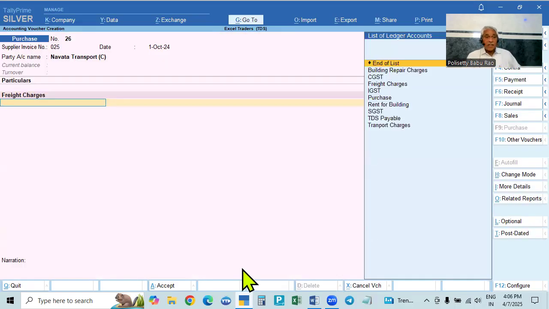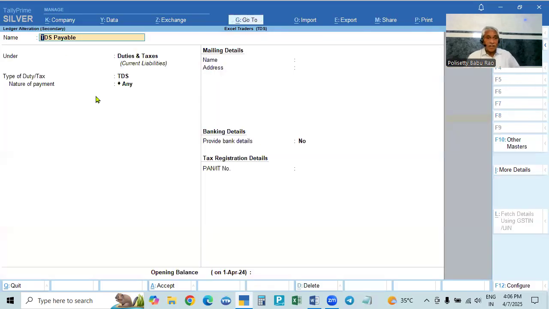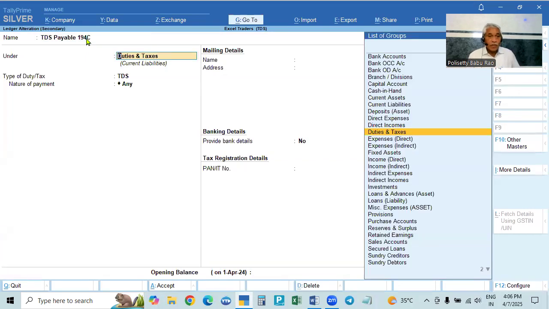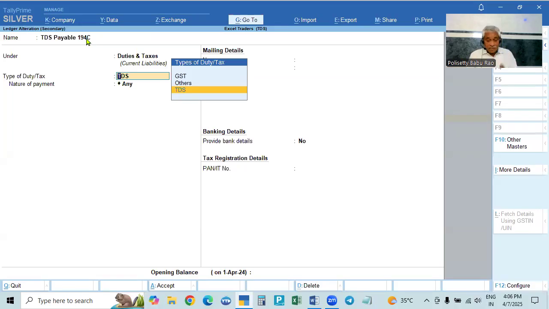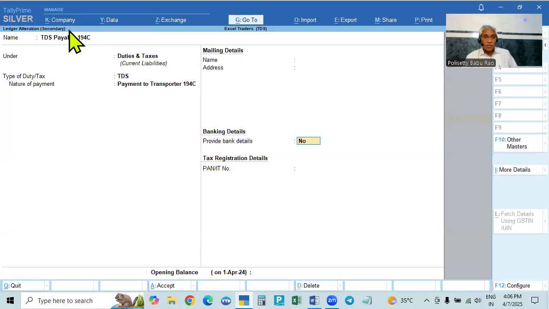In the next line, if you collect tax, you have to create the tax ledger also. We have to deduct the tax and pay it to the government. We have to create a tax payable ledger. See here, you have to create the tax payable ledger, and we can take the section also, 194C. Tax payable 194C, under duties and taxes. Then the type of duty is GST or TDS. So we are taking TDS, and the nature of payment, payment to contractor 194C as well as payment to transporter, both come under 194C.